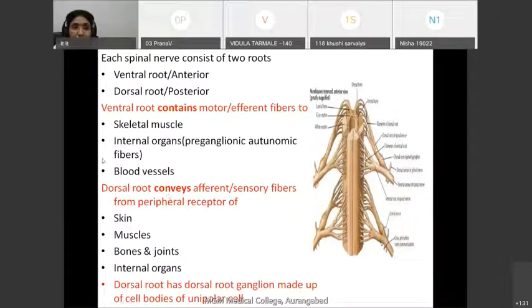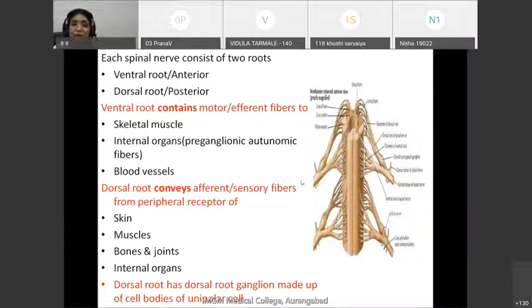So remember, the ventral root contains, the dorsal root conveys, and the dorsal root enters inside the spinal cord. It conveys afferent or sensory fibers from peripheral receptors such as skin, muscles, bones and joints, and different internal organs.